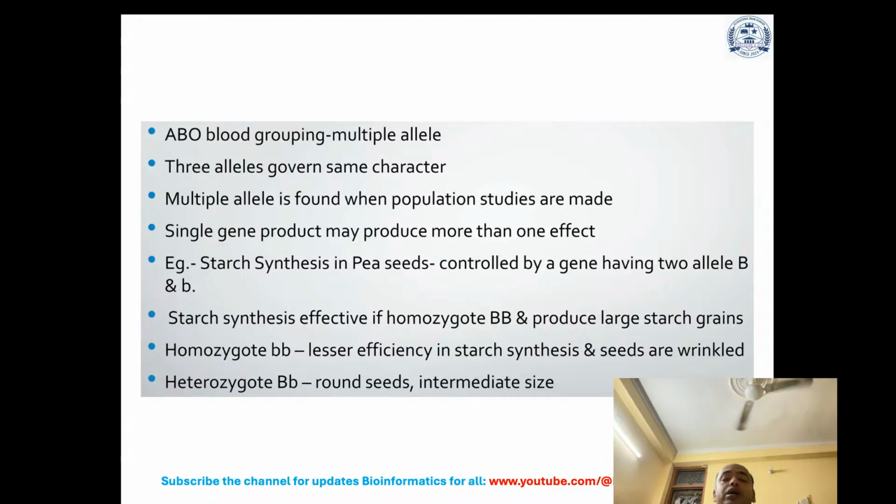For example, starch synthesis in pea seeds is controlled by a gene having two alleles, B and small b. Starch synthesis is effective in the homozygote BB, which produces large starch grains, and homozygotes with small b have lesser efficiency in starch synthesis and the seeds are wrinkled. The heterozygote with one capital B and one small b has round seeds of intermediate size.